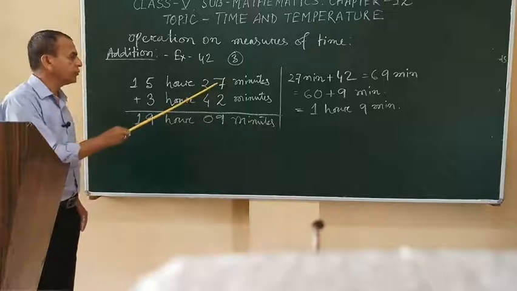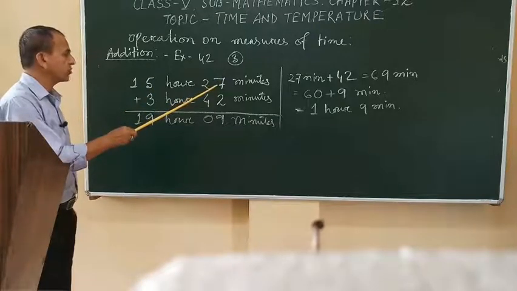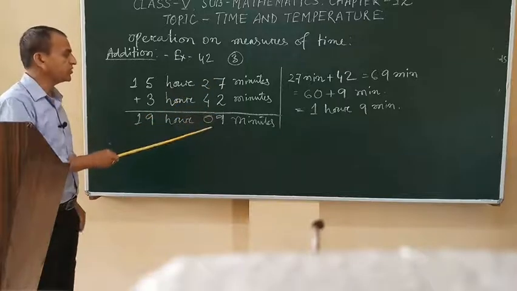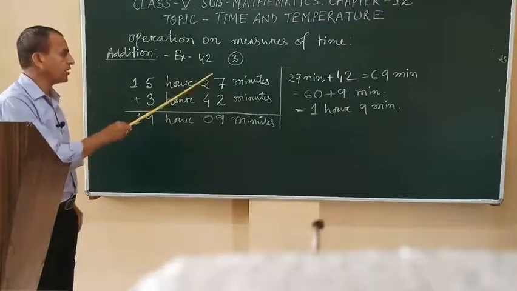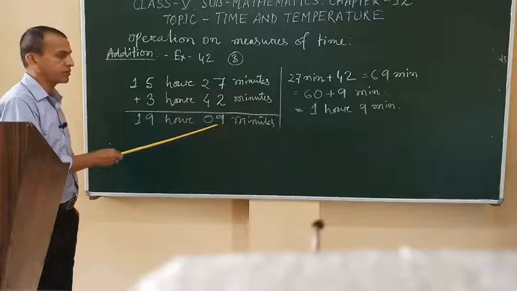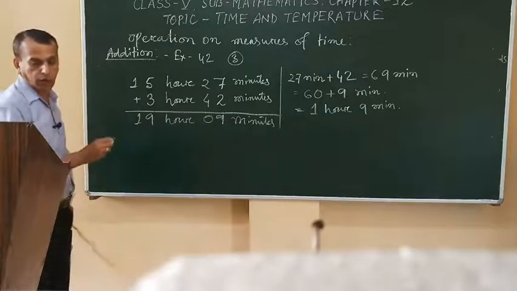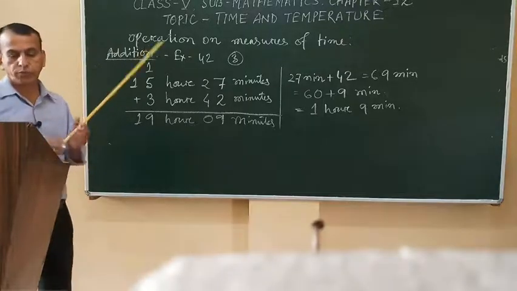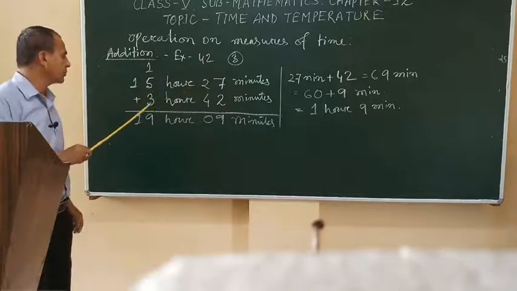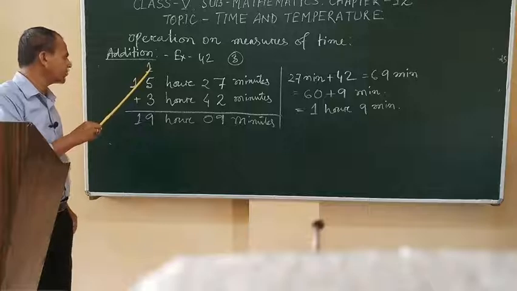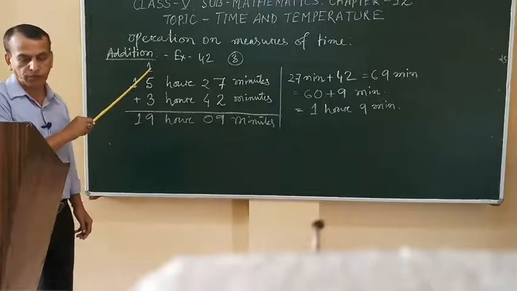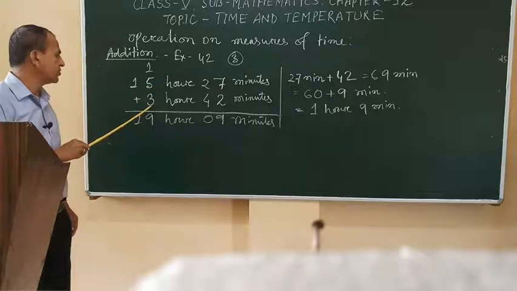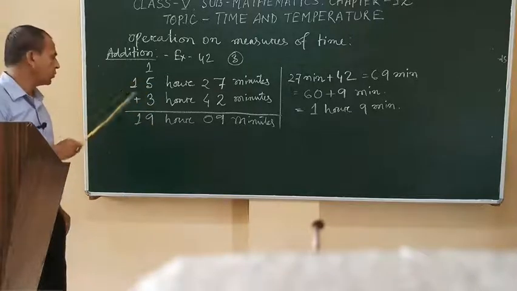So we write here only 9 minutes, and this 1 we add here with 15 plus 3 plus 1. So 1 plus 5 plus 3 is 9, and 1.